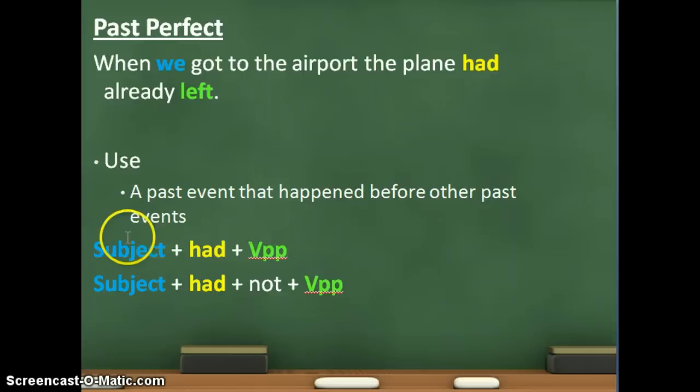Okay, how do we form past perfect? Very simple. We've got the subject, had, and then the verb in past participle, or third column. And the negatives, we've got subject, had not, and then the verb in past participle.